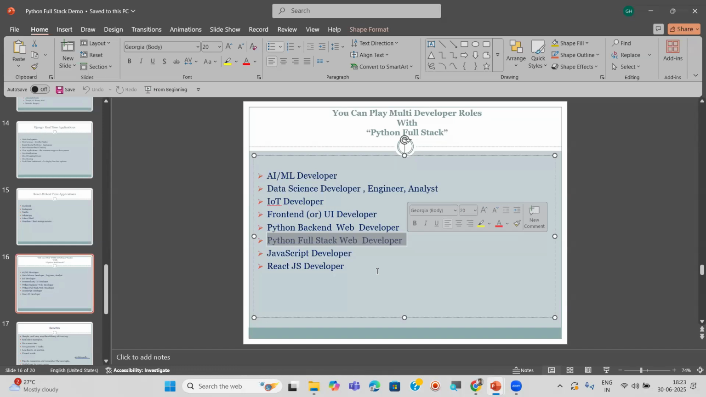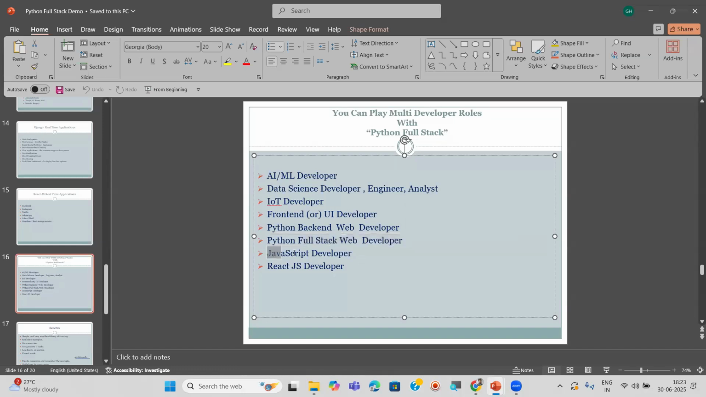Depending on the role, you will have the package also. Companies offer packages depending on the role. Full stack obviously has a higher package compared to front-end or backend web developers, right? Because it is a combination of both.